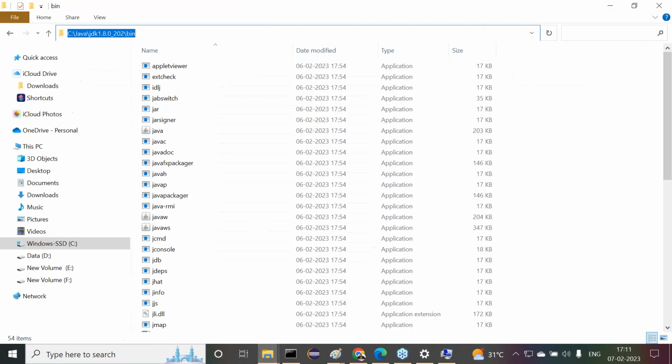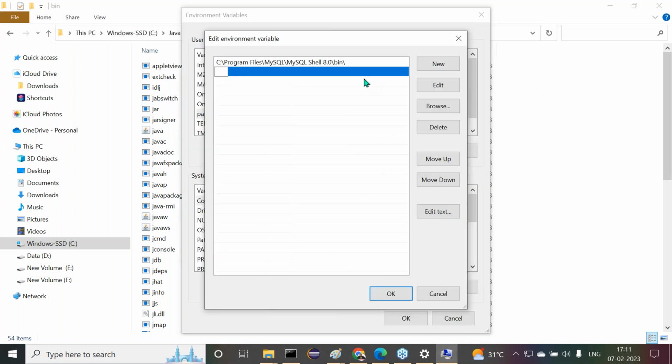It's existed already here. Let me copy this. Already I opened that. I copied this, Control C. I provided this. Now click on new, then add that value. Okay, right, sir. Click on OK button.